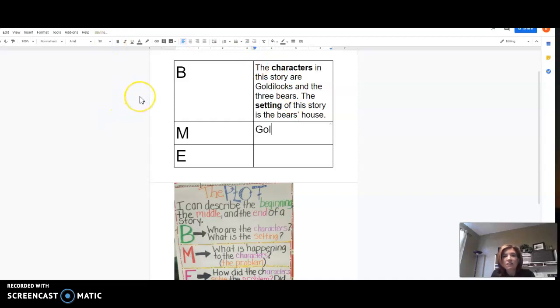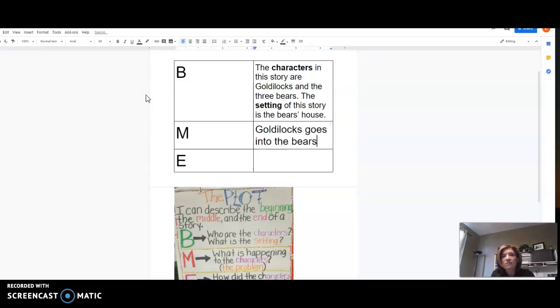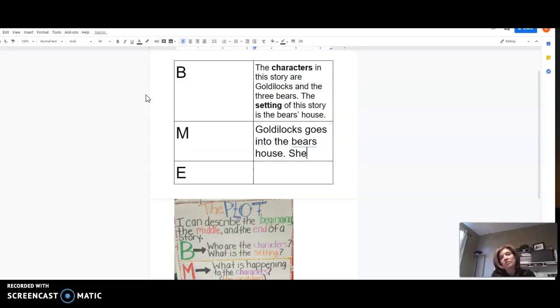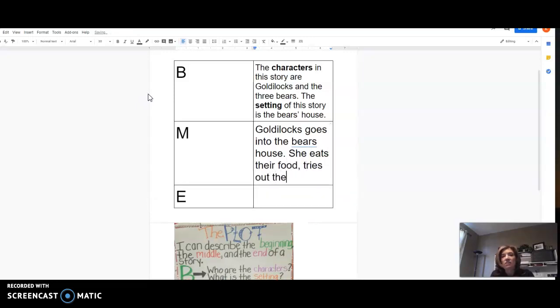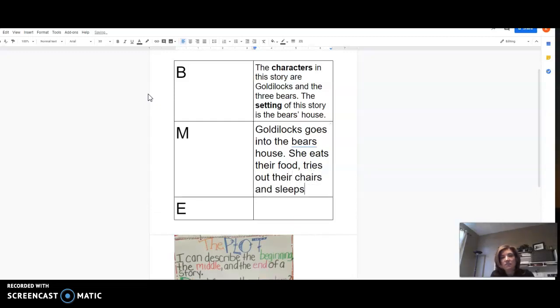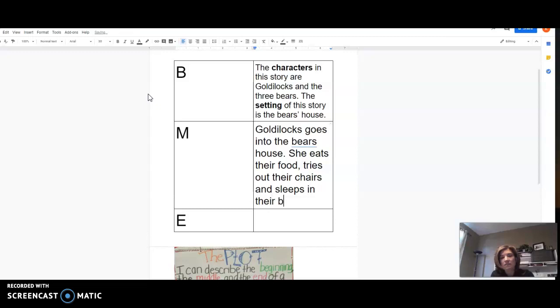All right, Goldilocks goes into the bear's house. She eats their food, tries out their chairs, and sleeps in their bed.